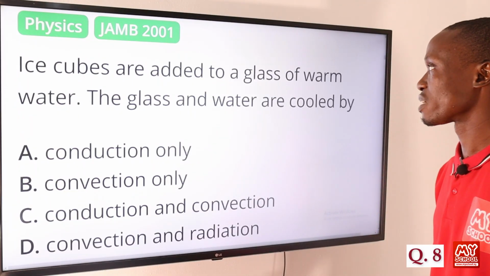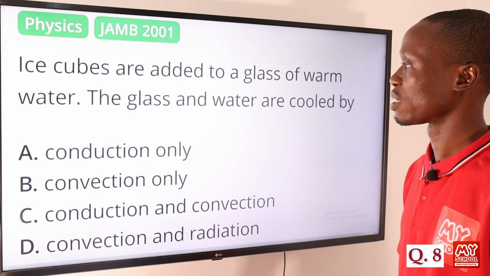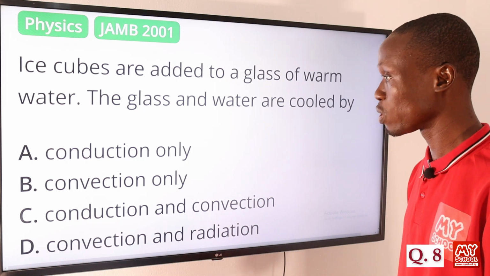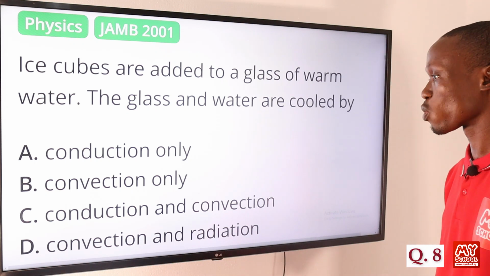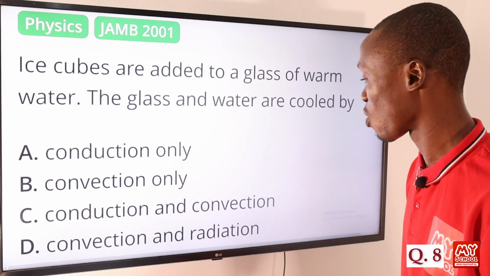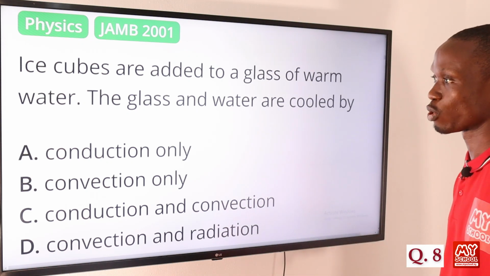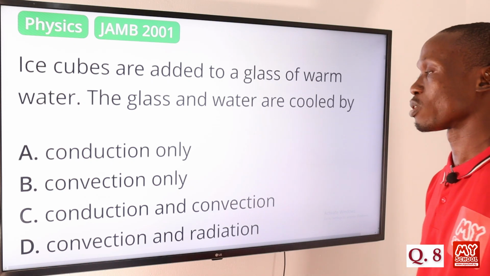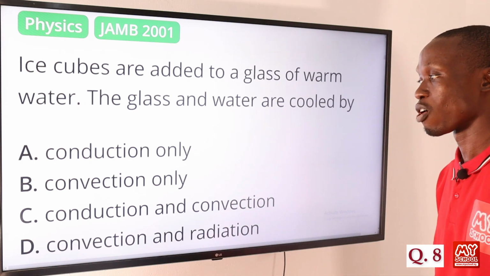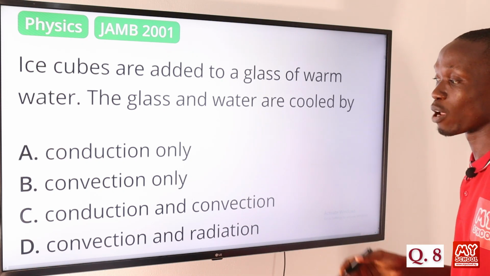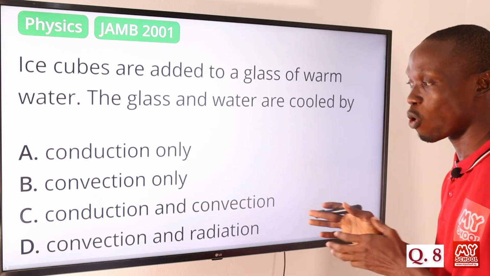Ice cubes are added to a glass of warm water. The glass and water are cooled by: A, conduction only; B, convection only; C, conduction and convection; D, convection and radiation. So the answer to this question is option C, conduction and convection. So the glass and water are cooled by conduction and convection only.